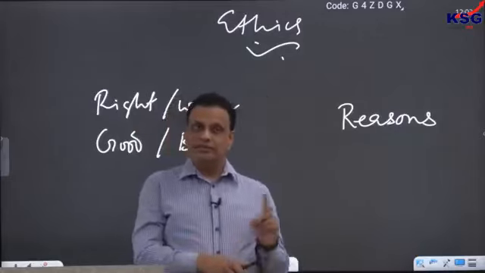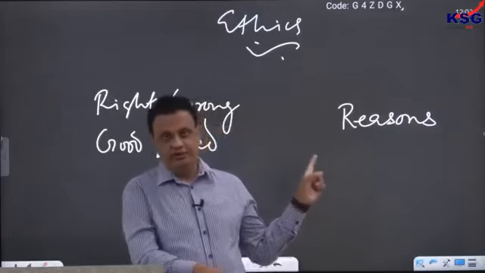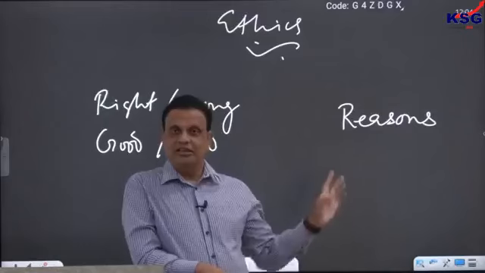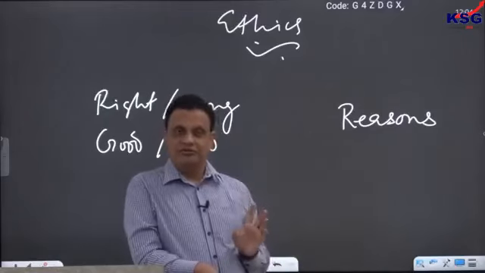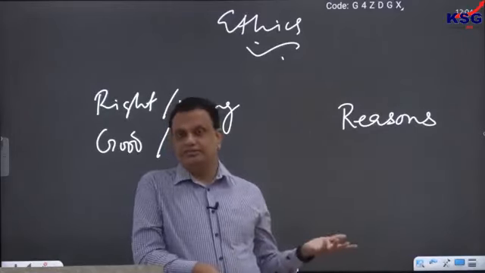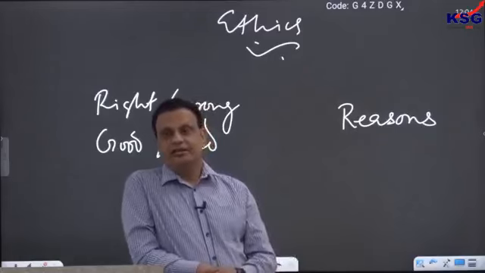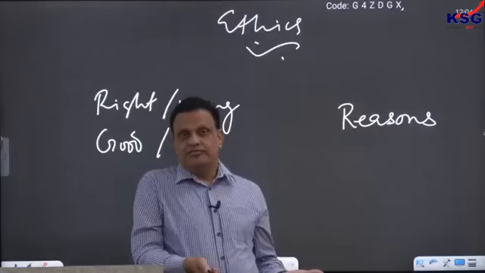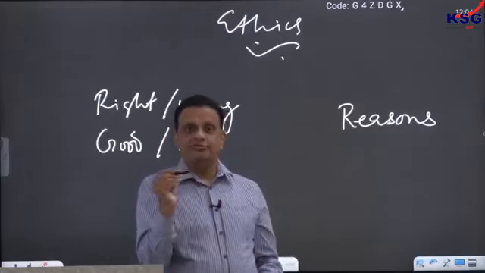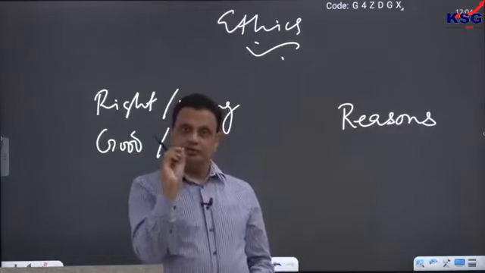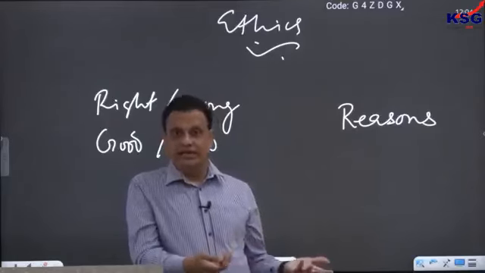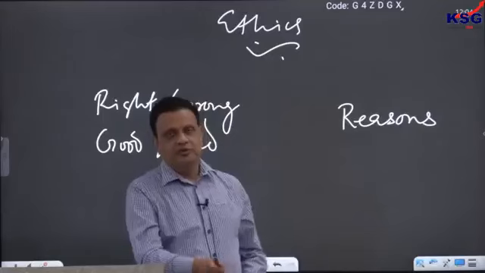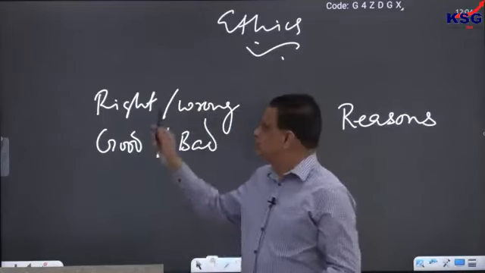Philosophers, when they try to define a human being, I told you earlier that philosophers often try to define a human being. One definition I had already given you is that human beings are, according to some philosopher, decision making animals. Another definition is that many philosophers say that human beings are ethical animals. Now that is an interesting thing. When I say that human beings are ethical animals, I do not mean that we always do the right thing. No, we do the wrong also. We all do the wrong sometime or other in our life. So being ethical does not mean doing right.